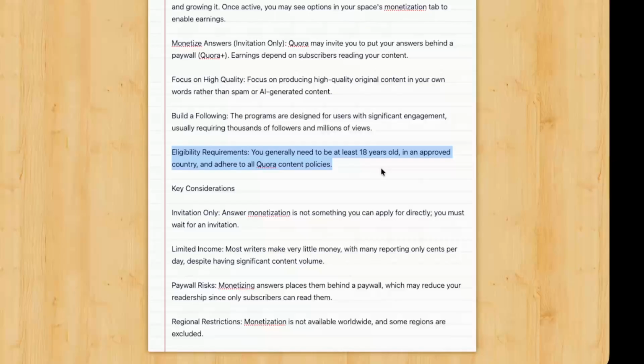So to sum it up, build great original content, grow a consistent audience, create and nurture a space, and stay within Quora's rules. Then, if you're in an eligible region and your engagement is strong enough, you may eventually receive an invitation to monetize.